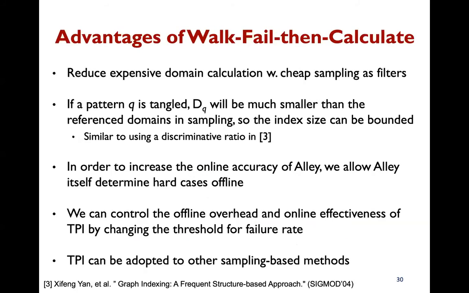Our approach has 5 components. First, expensive domain calculation can be reduced with cheap sampling experiments. Second, if a pattern Q is tangled, then its domains will be much smaller than the reference domains in sampling. This has the effect of bounding the index size, similar to using a discriminant ratio in the previous paper. Third, to increase online accuracy of LE, we allow LE itself to determine hard cases of patterns. Fourth, we can control the offline overhead and online accuracy of our index by changing the threshold for failure rate. Finally, our index can be added to other sampling-based methods, which is an interesting feature.